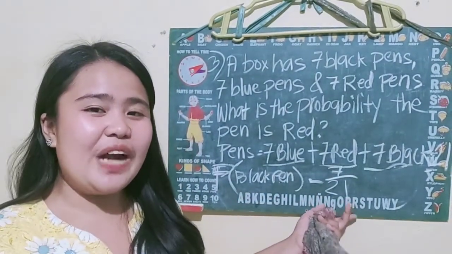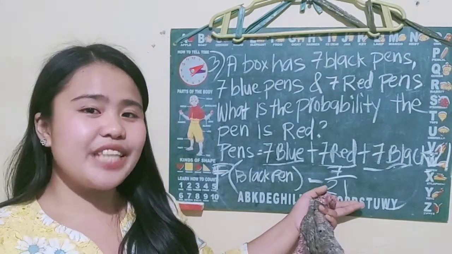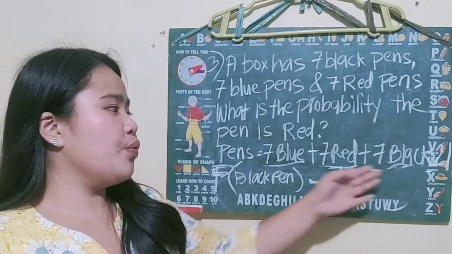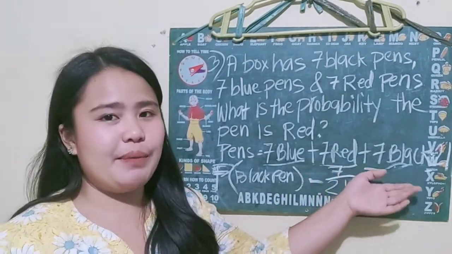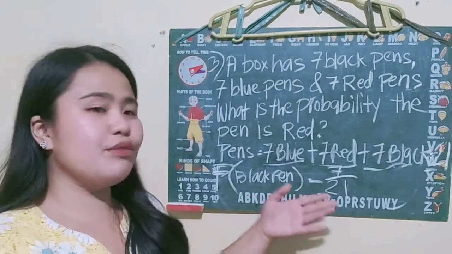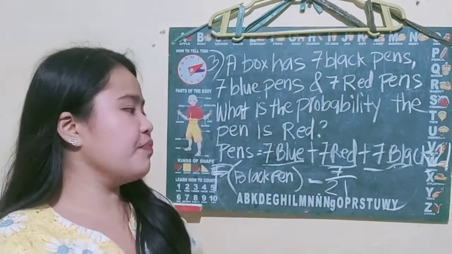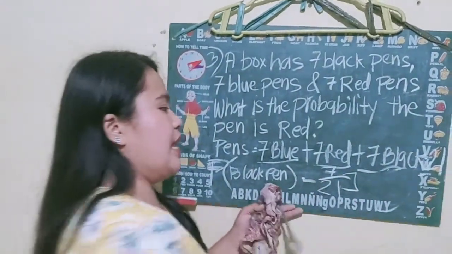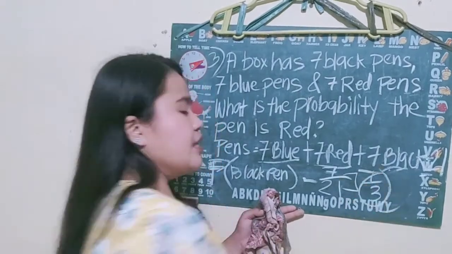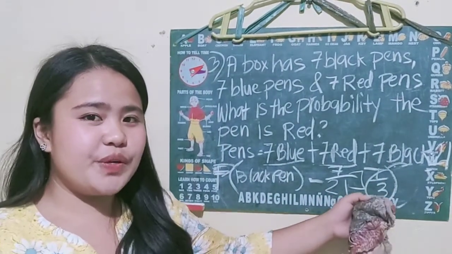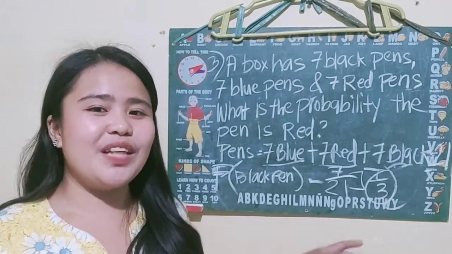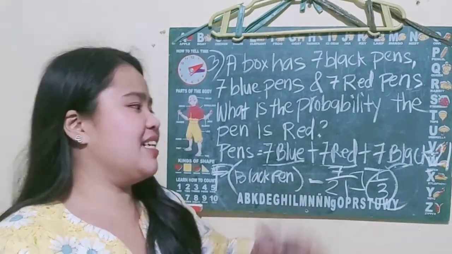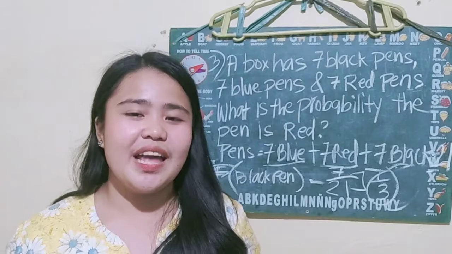So again, our answer for the previous example and this example is just the same, because as you notice, we have 7 red pens and also 7 black pens. Again, we will just divide this, and if we simplify this answer, we will get 1/3. Same answer as our previous example. So I hope that you get this, class, because it is just as simple as we think. So we will move on to our next example.